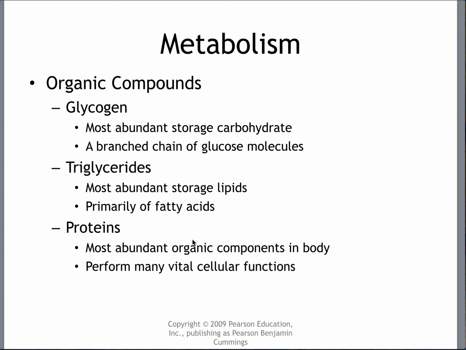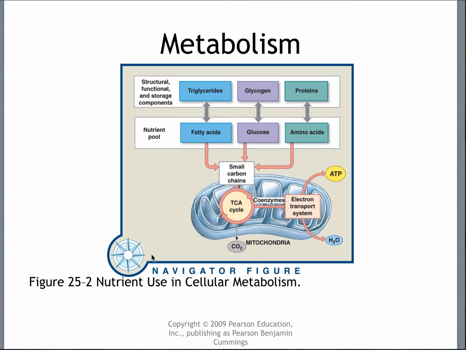So what are the three? We said our carbs, storage form of glycogen, our fats, storage form is triglycerides, and our proteins. What are the basic functional units of carbs? Well, simple sugars like glucose. What about basic functional units of fats? Fatty acids. And what about basic functional unit of proteins? These are your amino acids, and there are 20. We don't need to know the 20. We just need to know that there are 20. So here we go again. Triglycerides, glycogen, and proteins. And their goal is to generate enough ATP